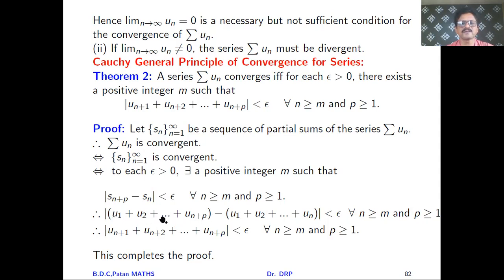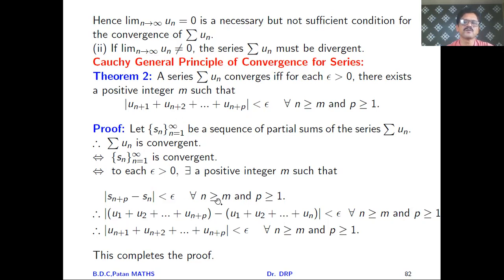The first n terms from the first bracket get cancelled with these n terms, and there remains mod of un plus 1 plus un plus 2 plus so on plus un plus p is less than epsilon for all n greater than or equal to m and p greater than or equal to 1. And this easily proves the statement.